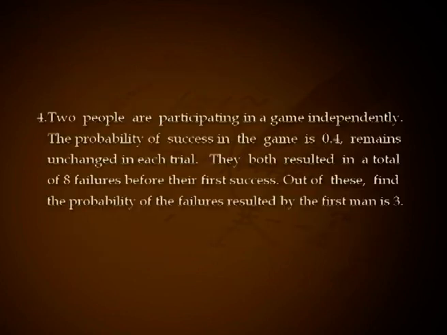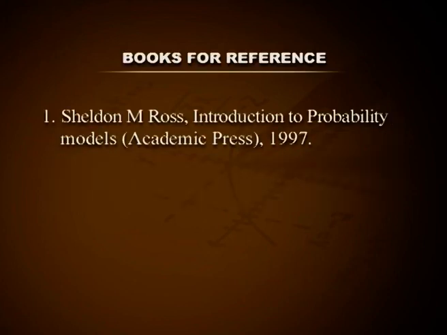Two people are participating in a game independently. The probability of success in the game is 0.4, which remains unchanged in each trial. They both resulted in a total of 8 failures before their first success. Out of this, find the probability that the number of failures resulted by the first man is 3.